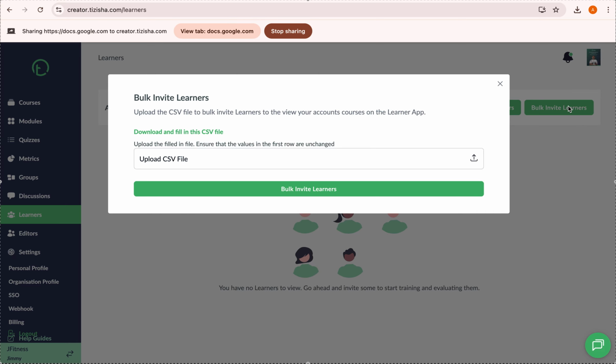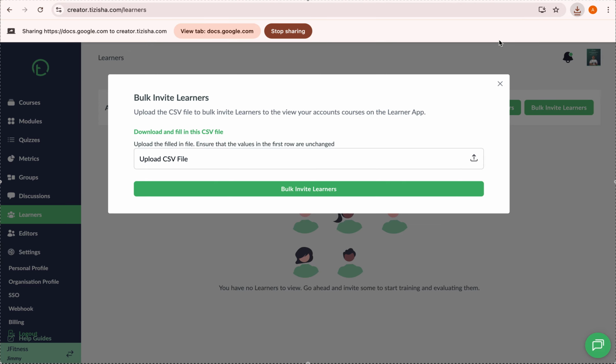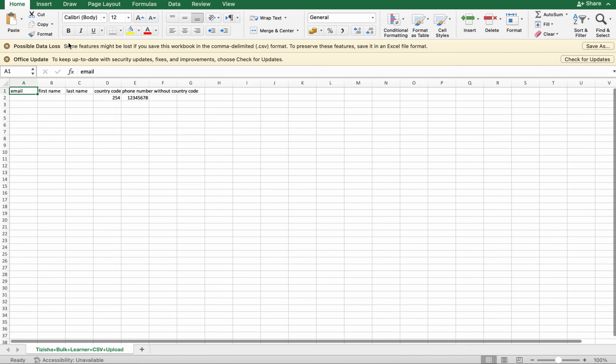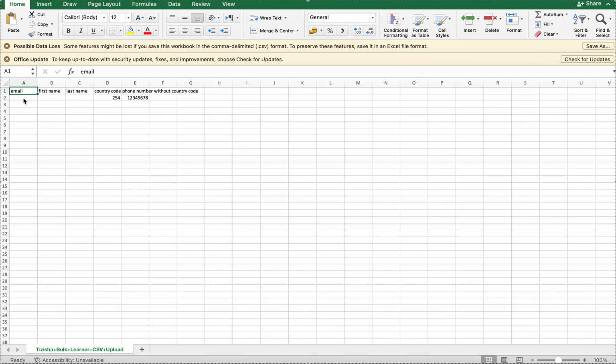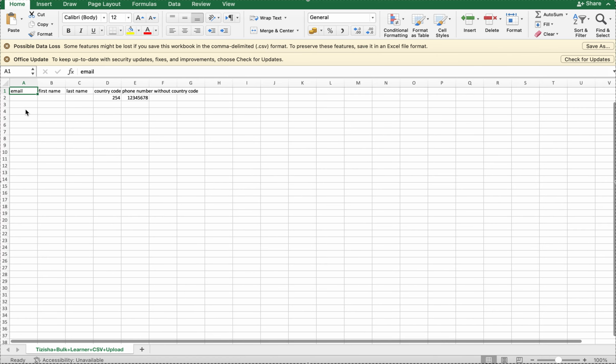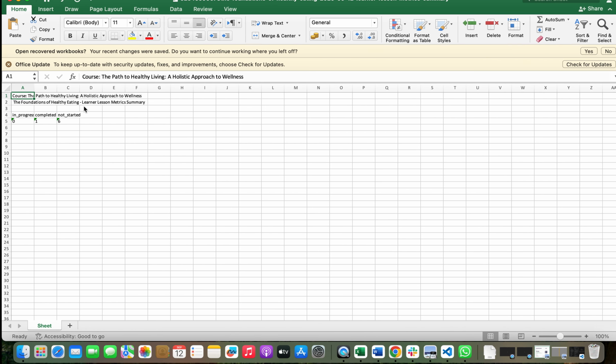For the bulk invite learners, if I click here, I'll just download this CSV file. This is how the CSV file looks, right? Let me just expand this. What you have to do is add the email, first name, last name, country code, and phone number, or you can choose to add the phone number without country code, right? So if you have so many learners, you can just update that here. Save that.